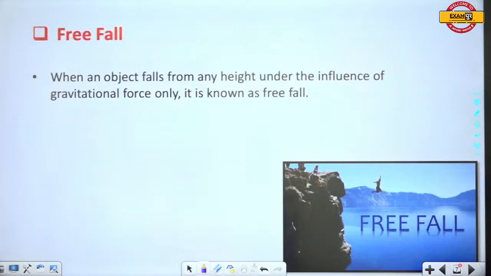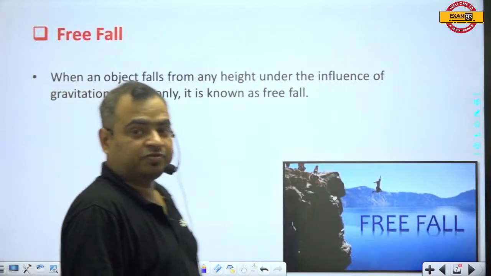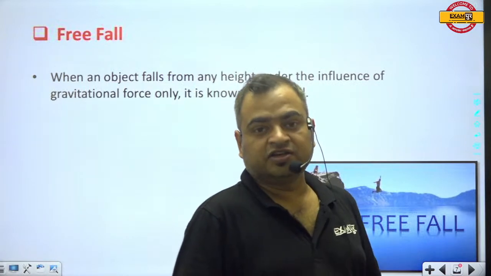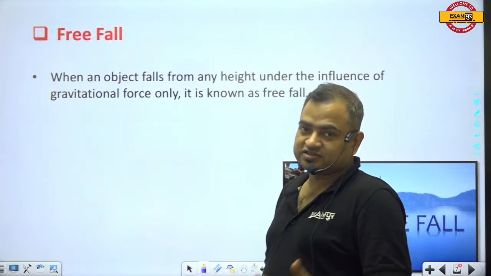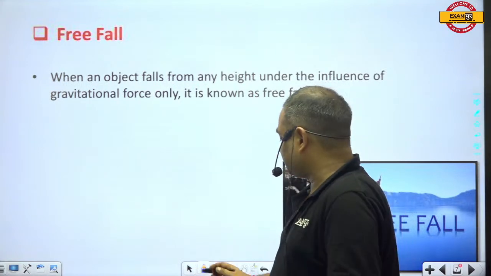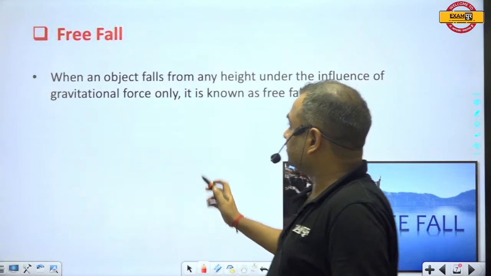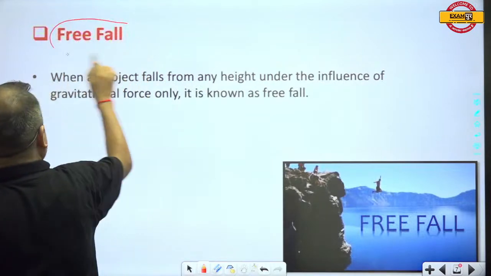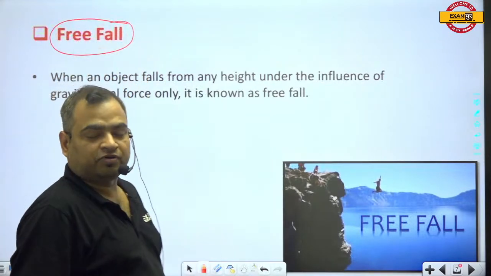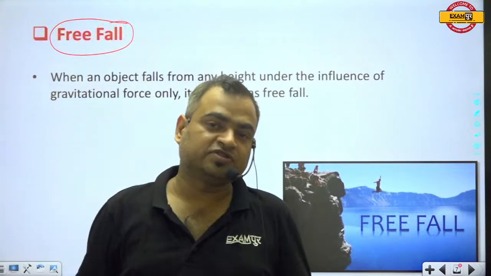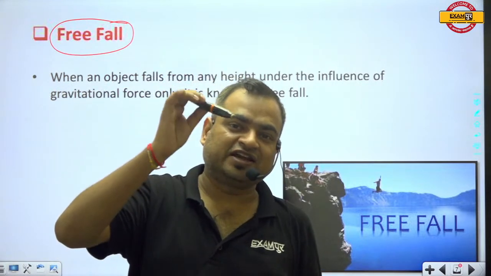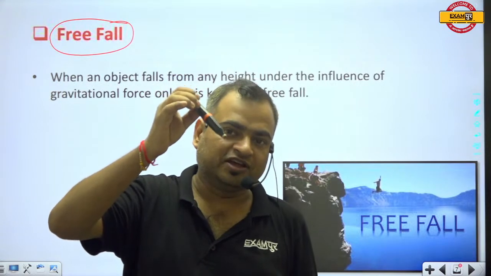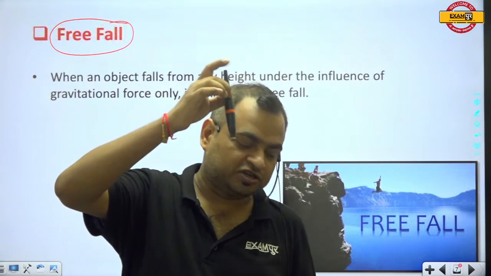Now, free fall. When we talk about free fall, this is a very important topic, guys. This topic is asked in many examinations. You will find at least one question on free fall. What is free fall? Suppose there are two methods by which we can send this body from this position to the ground.